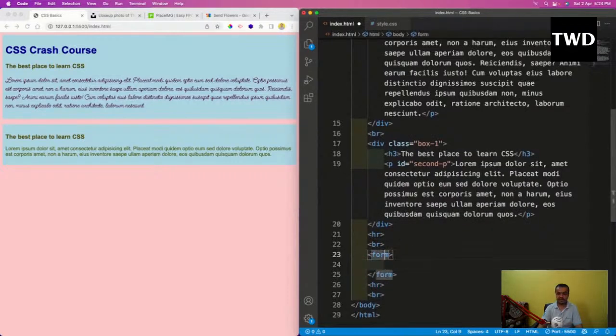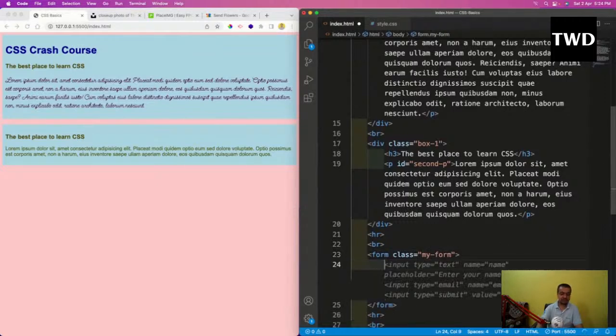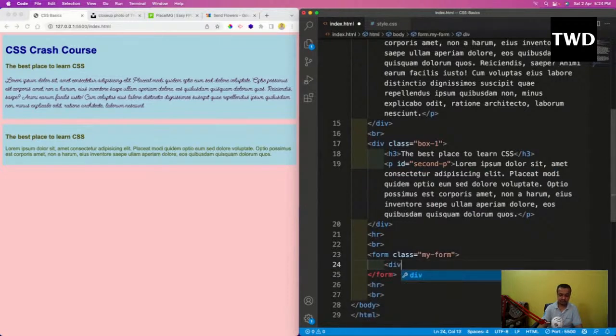Okay, and let us have everything else like classes, like class equal to my-form, and I should have a div wrapping everything like this, input and all. So I should have a div, class equal to form-group, and I'm going to come here.